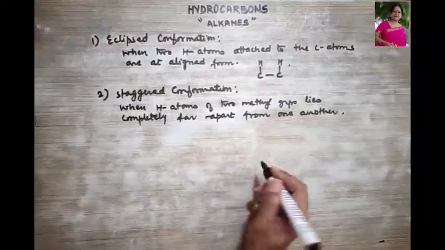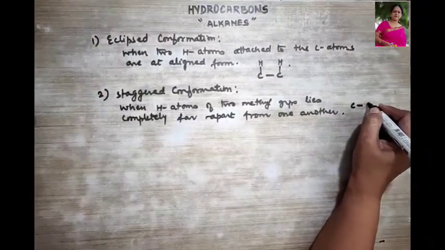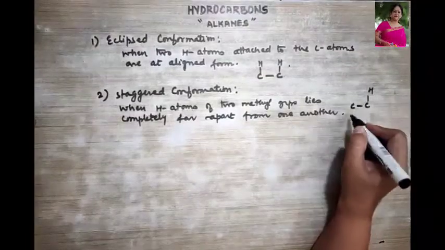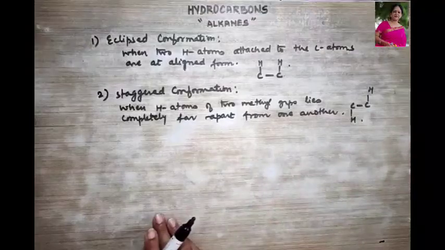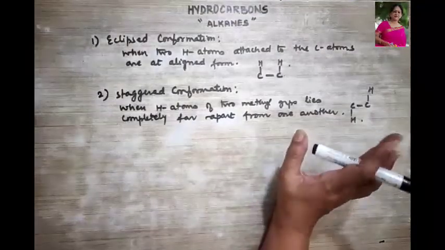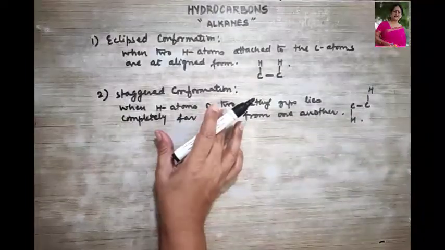I hope you understand over here. So what kind of arrangement are you going to see here? This is carbon, one hydrogen is here, another hydrogen is this side. They are opposite to one another, right? They are in different planes. Then we say that they show staggered conformation.